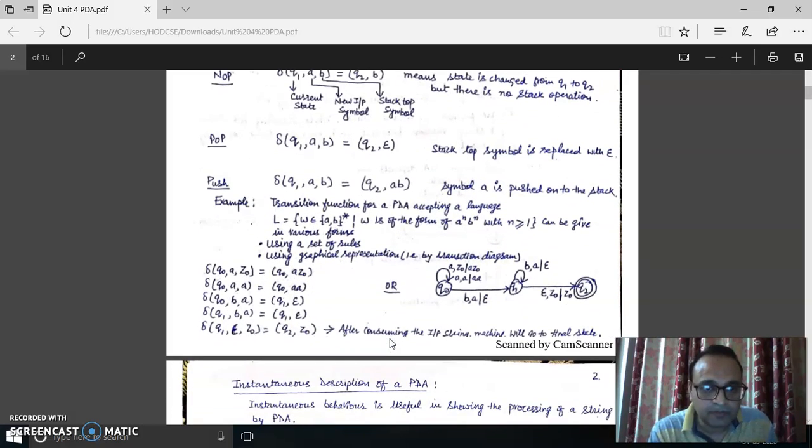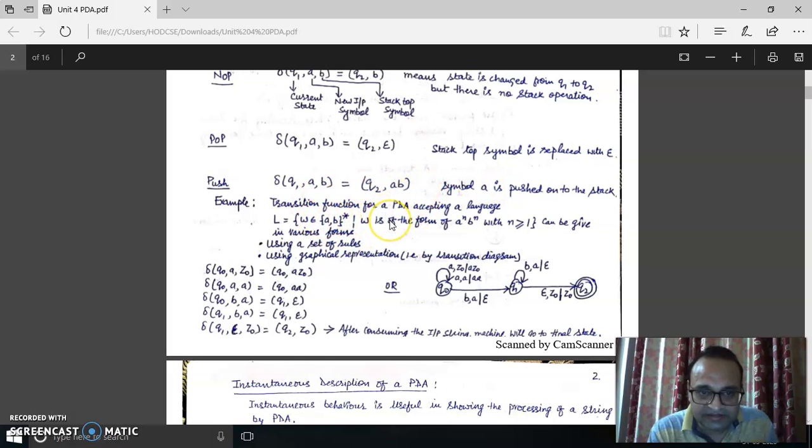Another is the push operation. Just check here how we can represent the push operation. Say the transition is like that: delta, the machine is on Q1 state, A is the recently input symbol, and B is the top of the stack. The machine goes to another state, Q2 state, and we push something on the top of the stack. So what is happening here? Here we are writing AB. Earlier there was B on the top of the stack. Now A has been pushed on the stack. So now we know the top two symbols, and they are A, B. Now A is on the top of the stack, and below A there is B. This type of transition is known as the push transition.